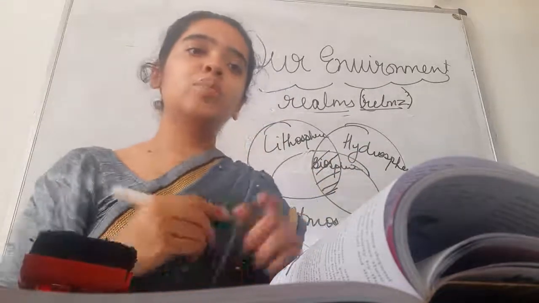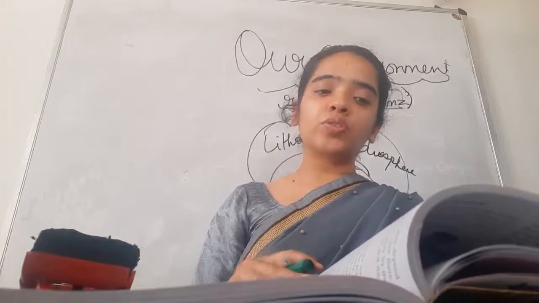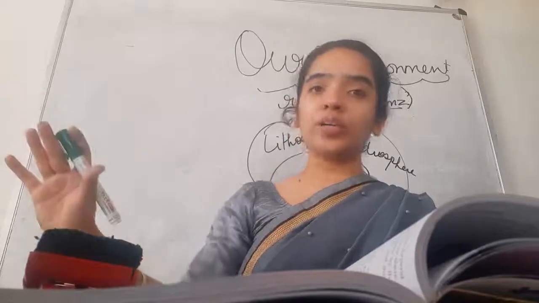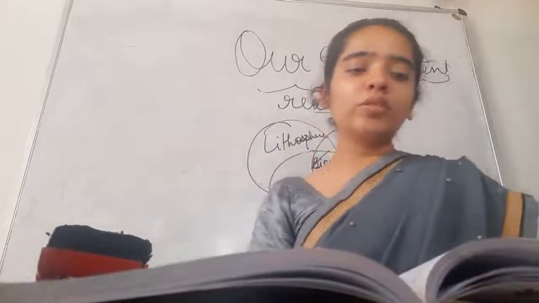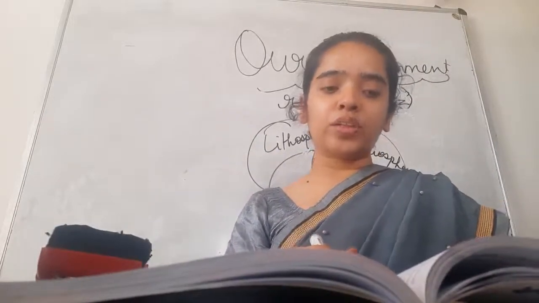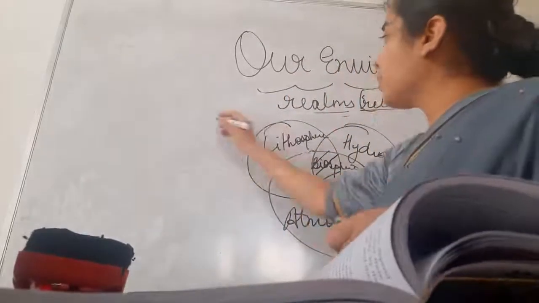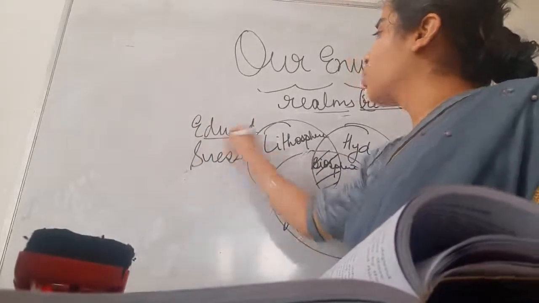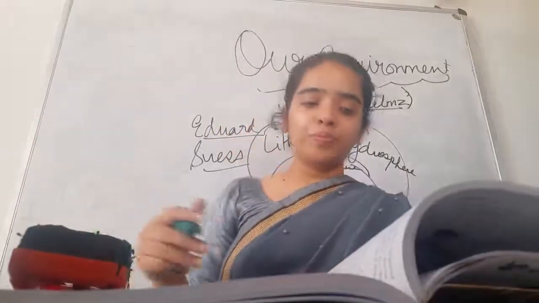Is it clear? So biosphere means life or living. Biosphere is possible only where lithosphere, hydrosphere and atmosphere interact with each other. If there is only lithosphere at a place, life is not possible. Only hydrosphere, life is not possible. This word biosphere has been given by Austrian geologist Edward Suess. What was his name? Edward Suess, who gave this word biosphere.